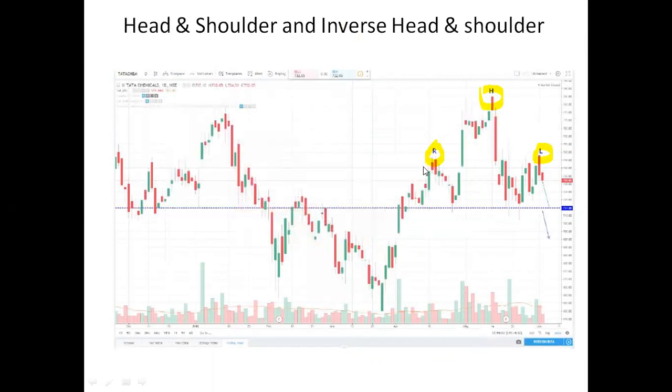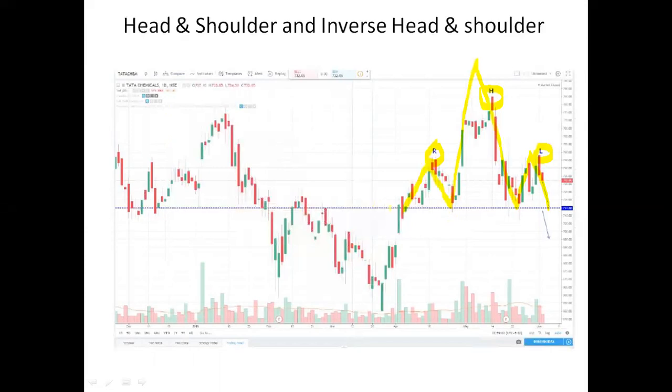So the head and shoulder pattern is the same as our body. It will have 2 shoulders, the right shoulder and the left shoulder, and the head should be above both the shoulders. So how to interpret it: first the stock will go up, and then it will come down. It will touch the previous bottom, then the stock will make a new high, and then again it will touch the previous, same bottom, and from the same bottom it will make a high same as the left shoulder high, and then it will come down again and touch the neckline. Touching of all these 4 points is compulsory. Without this, it is not a confirmed head and shoulder pattern.